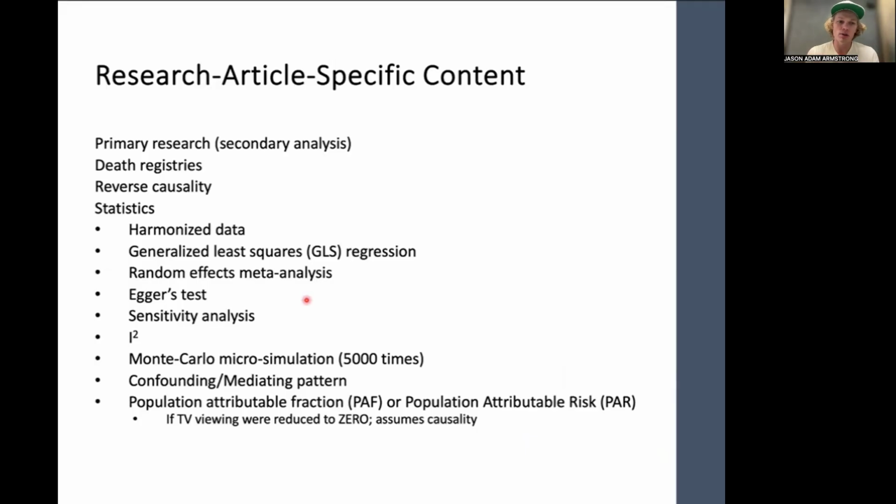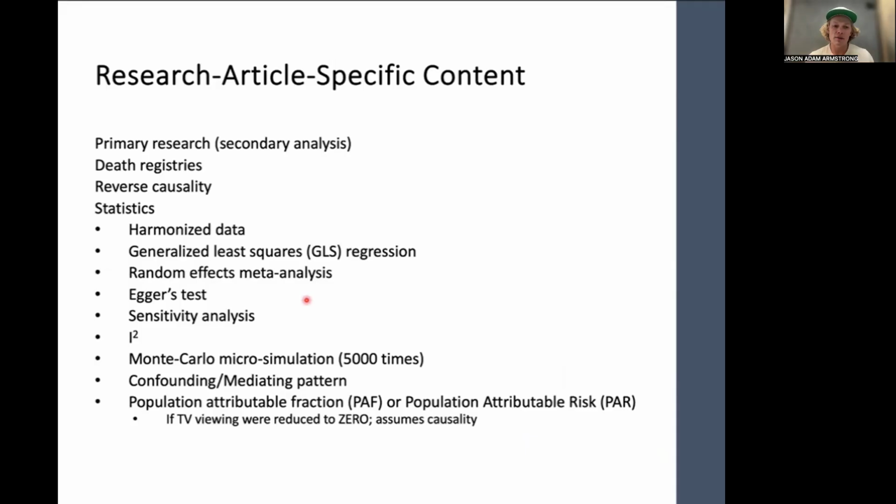A couple terms that you will come across in the research that I want you to be aware of. Primary research is a term that they use. Primary research just means that the researcher collected the data. For example, my thesis research used NHANES data. That would be a secondary analysis. They say that they conducted the meta-analysis using primary research only, meaning all of the investigators who publish these papers that they're reviewing collected the data themselves.